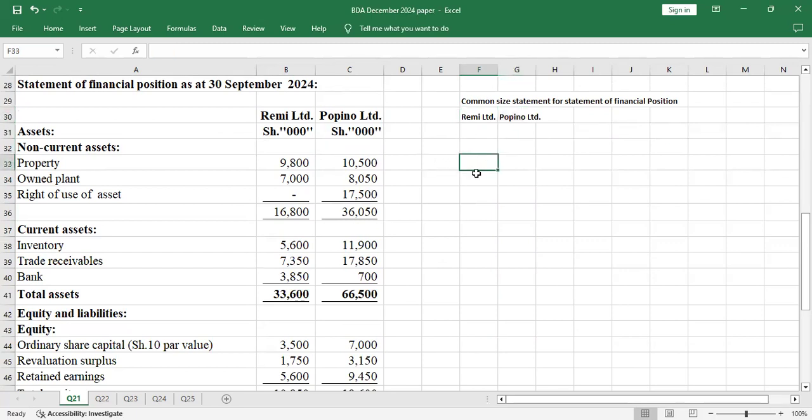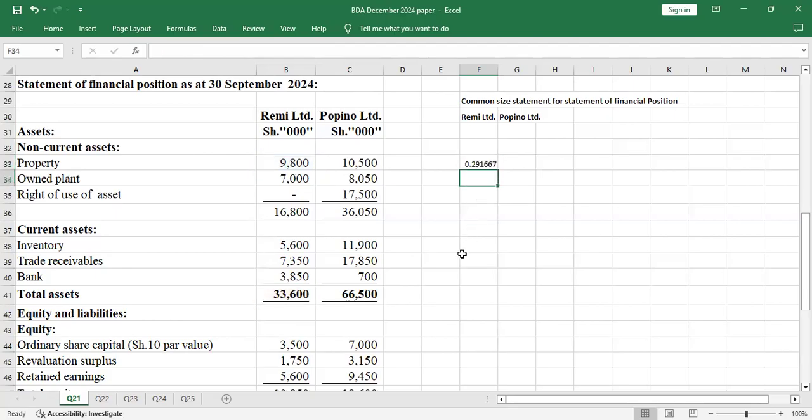So for Remy, I'll pick this, but I'll divide by the base. The base is always the total asset. And because that total asset is the base, I'll lock it completely because it will be constant all through.